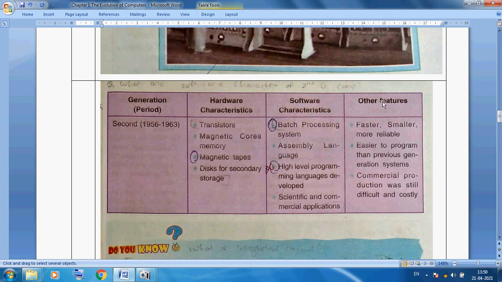So in 56 to 63, transistors are used for processing, magnetic cores, magnetic tapes and disks were used for storage, batch processing, assembly language, high level programming, and scientific and commercial applications were developed.